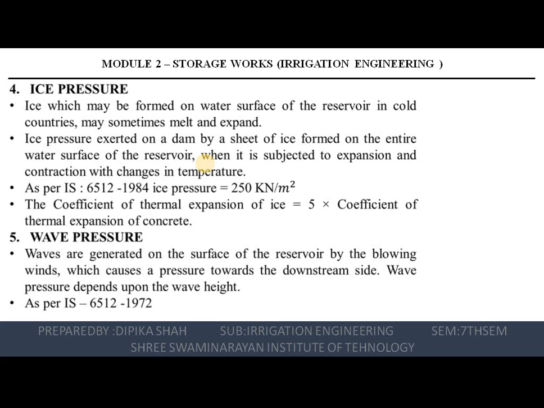Now after that is wave pressure. So waves are generated on the surface of the reservoir by blowing winds, right? Which causes a pressure towards the downstream side. Wave pressure depends on the wave height. So we can see wave pressure in IS 6512 and 1972.